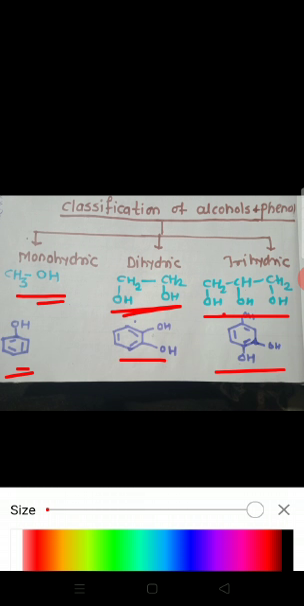In this way, this is a monohydric phenol. Here, on the benzene ring, 2 OH groups are attached, and on this benzene ring 3 OH groups are attached. This is a trihydric phenol. When the number of OH groups increases to more than 3, it is also called polyhydric phenol. One polyhydric compound is sorbitol. In that case, 6 OH groups are present.